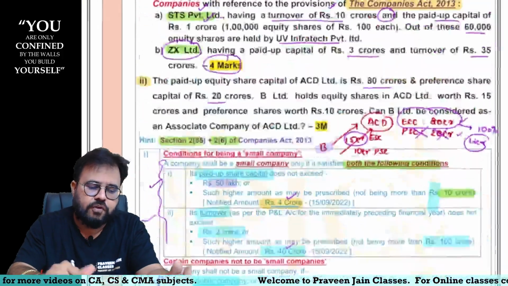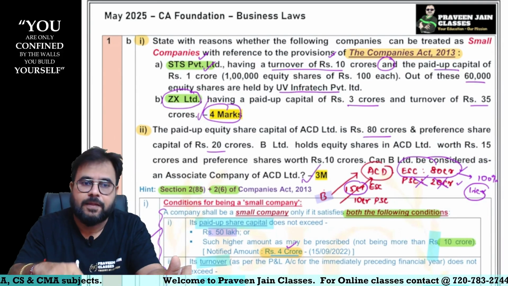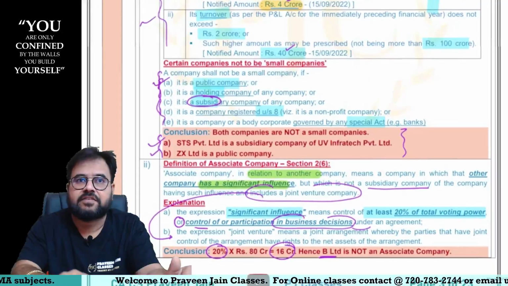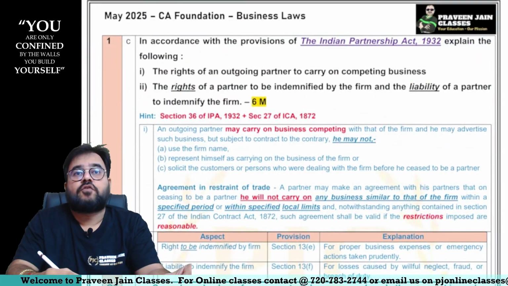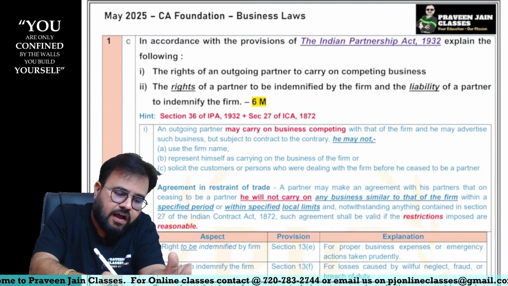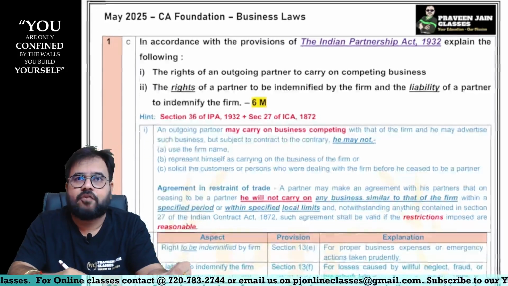Okay. So this was again a company law question for 7 marks. One was for 4, one was for 3. And this is how you are supposed to present the answer, sir. Okay. Let's go further, sir. Now, question number C was with respect to partnership, and it was asked for 6 marks, sir. Now, this question was to some extent a straightforward question, sir.